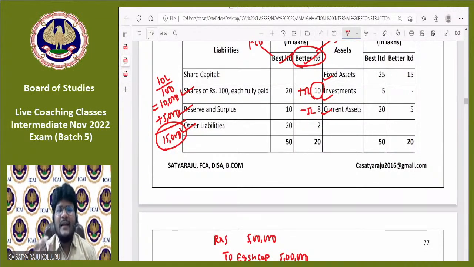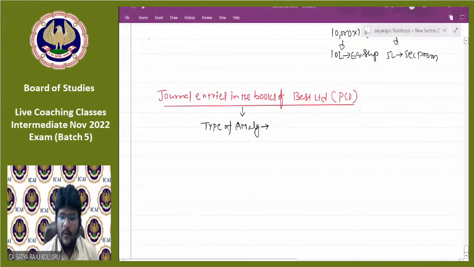So that's why, unless otherwise specifically mentioned, we should always assume that the amalgamation is amalgamation in the nature of purchase only. But don't worry, guys, that type of ambiguity will not exist from the examination point of view. Most of the times, more than 99% of cases, they clearly provide the type of amalgamation. They don't want to test on such issues in the examination. Okay, so that's why the type of amalgamation is amalgamation in the nature of purchase.